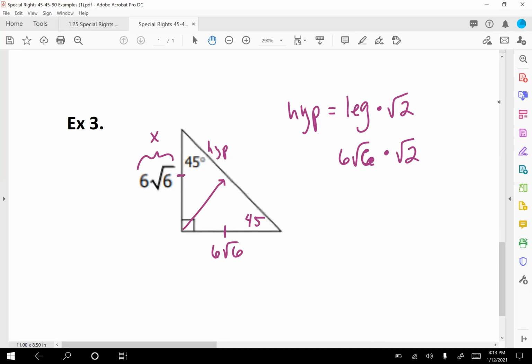And so now we just multiply. Okay, remember when you're multiplying square roots, you multiply the numbers inside the square root, and the numbers in front, if there are any, get multiplied together. So we have 6 here. There's no other number in front of the other square root, so just 6. And then we're doing 6 times 2 inside, okay, because those were both inside. So this is 6 square root of 12. But again, we can't leave this here. We always have to simplify.